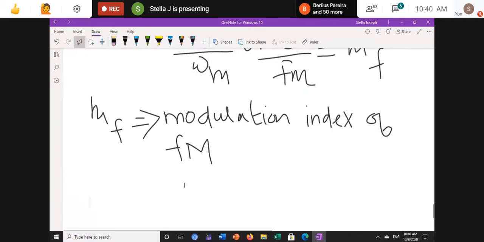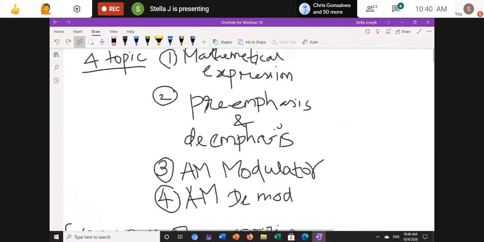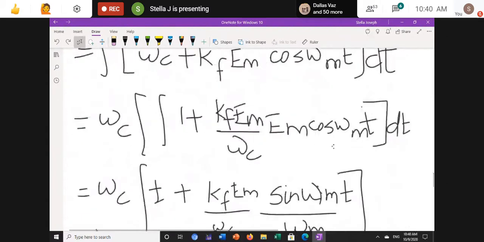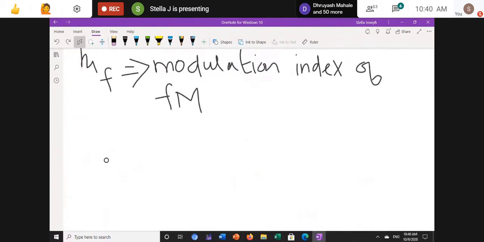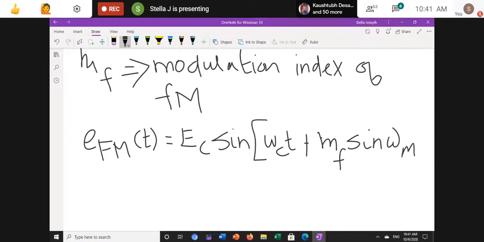If I represent it in terms of modulation index, I will get e fm of t is equal to Ec sine of omega c t plus mf into sine omega m t.